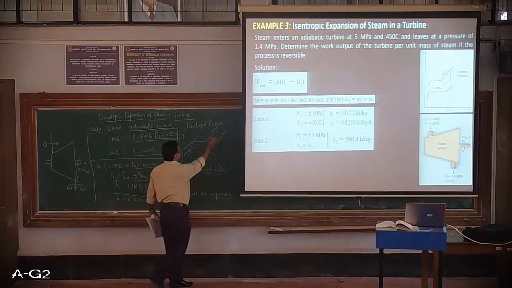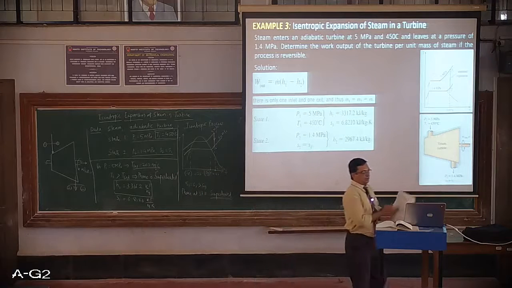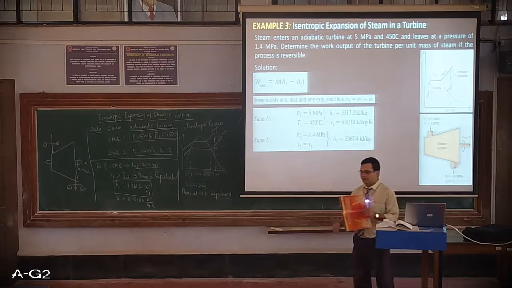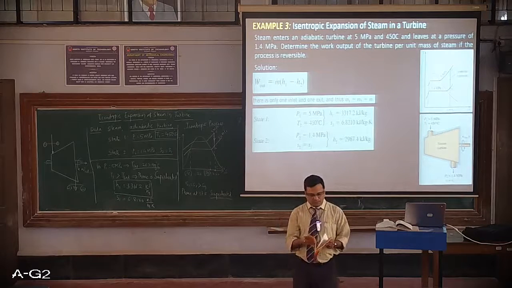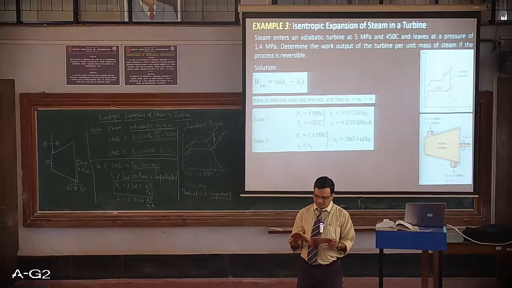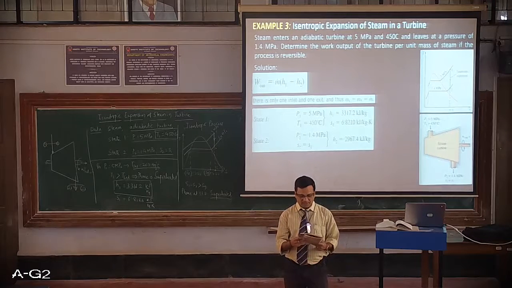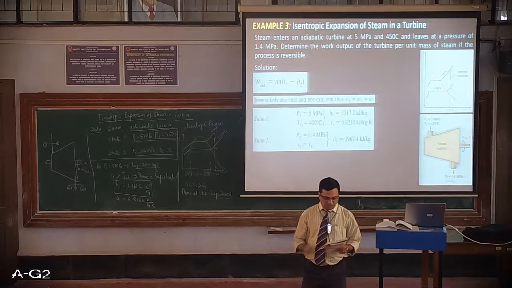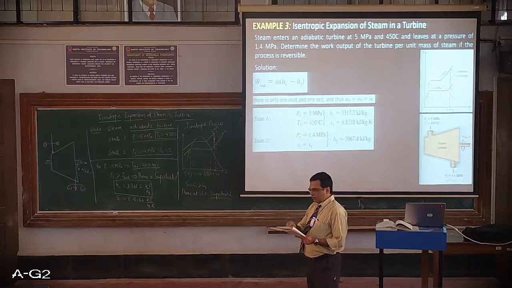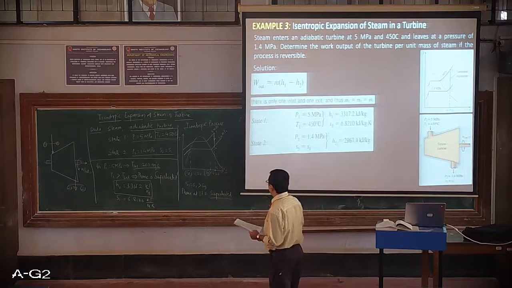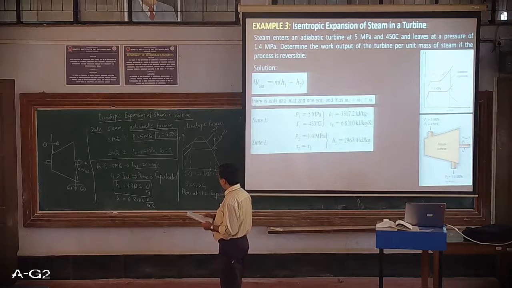Okay, so this becomes the property diagram for the given numerical. Now, how to find the value of S2? Since again it is in the superheated region, we have to go to the superheated tables for 1.4 megapascal, not for 5 megapascal. For a pressure of 1.4 megapascal, the reference is entropy. What is the entropy? The entropy should be 6.8186.